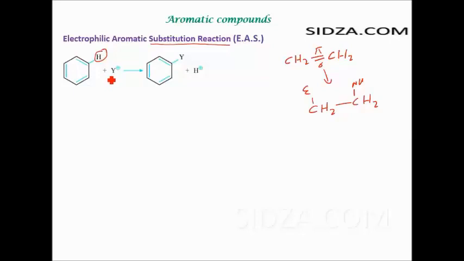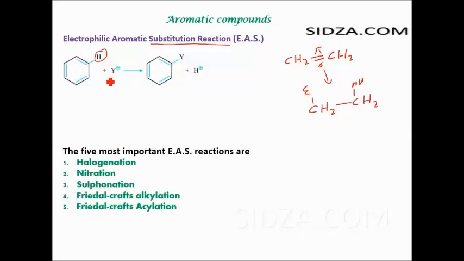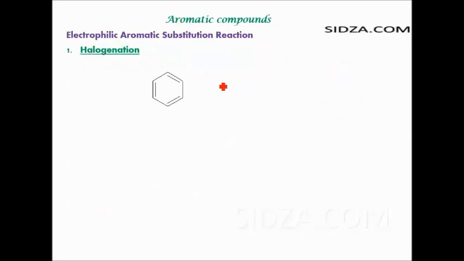Now what are the different types of ES reactions, right? The five most important ES reactions, the electrophilic aromatic substitution reactions that we will discuss in this video are: number one is halogenation, right? The second is nitration, okay, then sulfonation, Friedel-Crafts alkylation, and Friedel-Crafts acylation, right? These are the five different types of ES reactions that we will discuss. Now let's start with the halogenation. The first one, the halogenation.